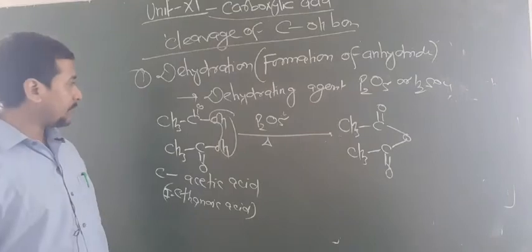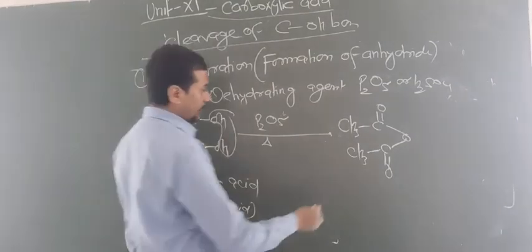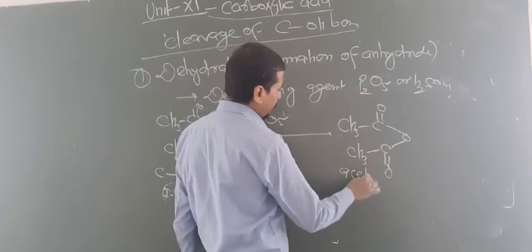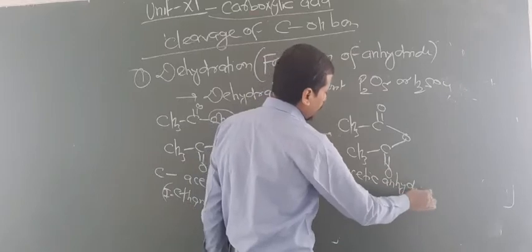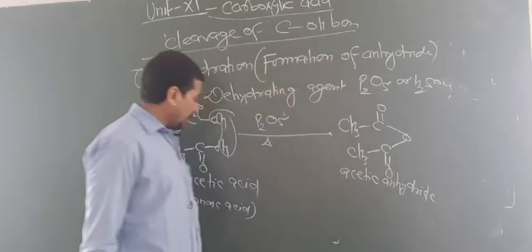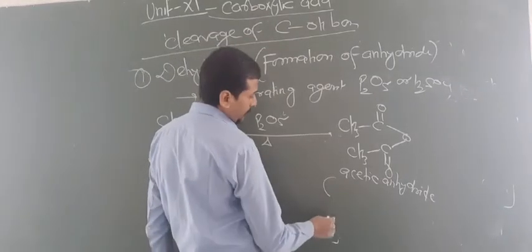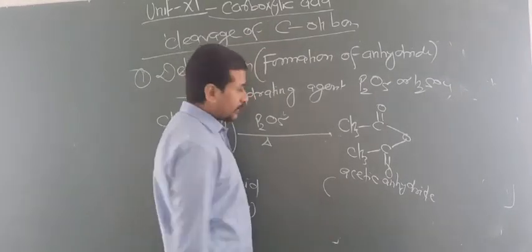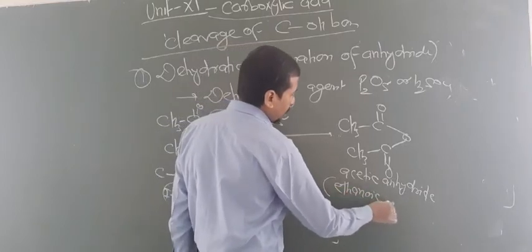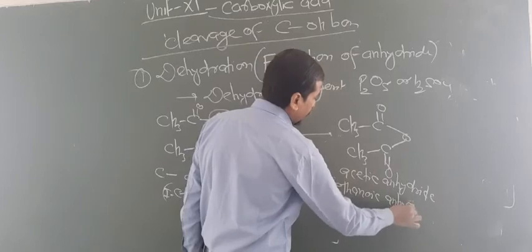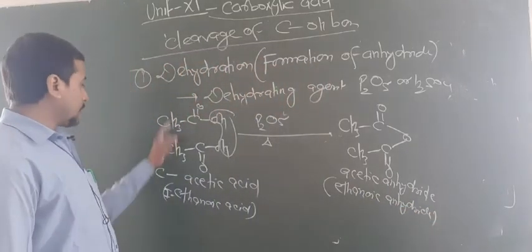Now how can we write the name of this chemical? This came from both acids being acetic acid, so you have to write the name acetic and add the word anhydride. Are you getting this point? From here you take ethanoic and add the suffix anhydride. So now this is ethanoic anhydride. So this is written like this if both acids are the same.